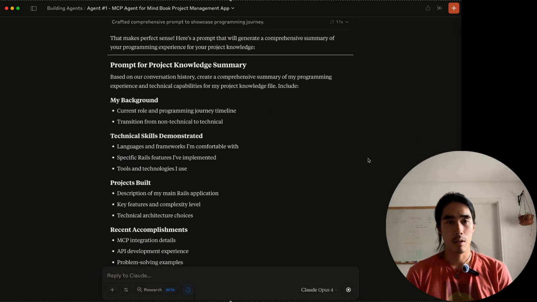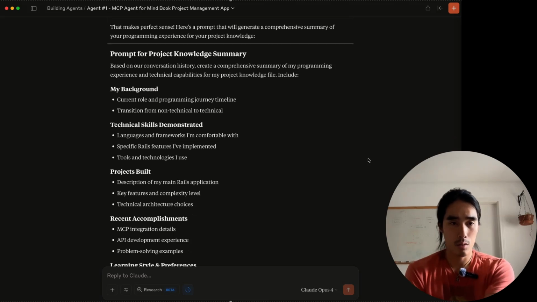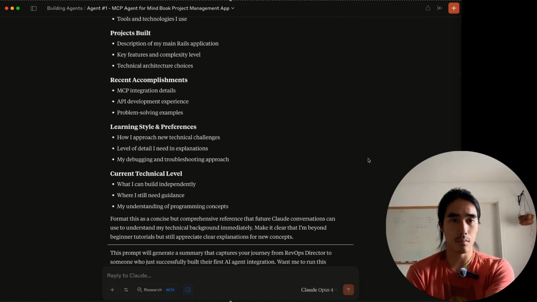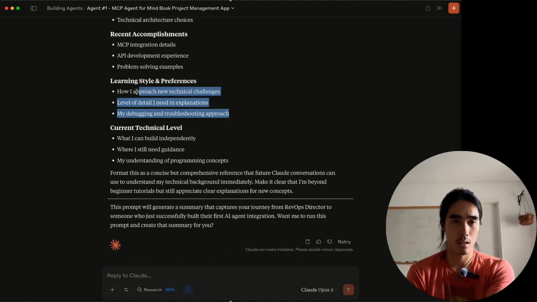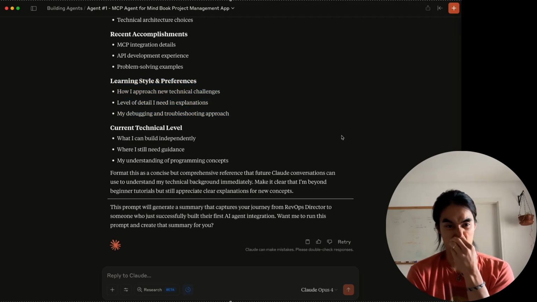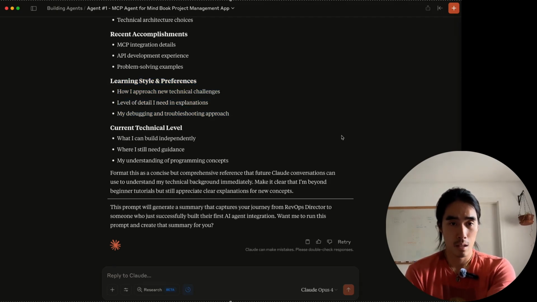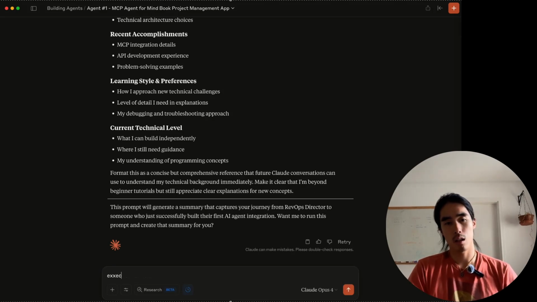Complete summary of my programming skill set, technical profile for my project. It includes my background, current role, programming journey timeline, transition from non-technical to technical, what I'm comfortable with, specific research I've implemented, tools, projects built, recent applications, accomplishments, learning style and preferences. This is really interesting. Current technical level, what I can build, how I can build. Format this as concise but comprehensive. Okay. Execute this prompt. I'll be back.